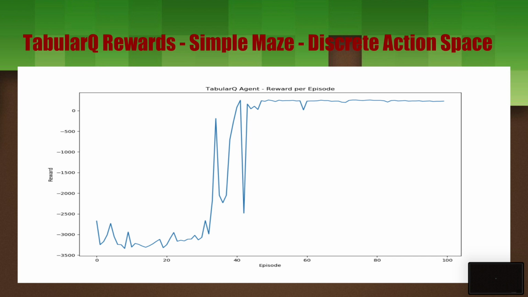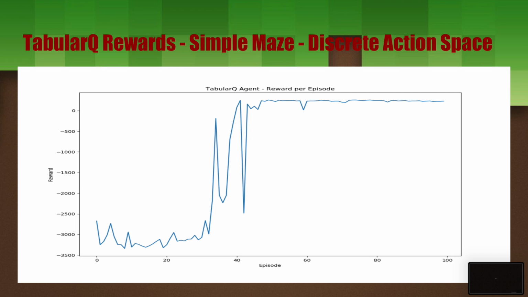For the tabular Q rewards, we have 100 episodes, and the reward range is from negative 3,500 to positive 280-ish. It starts out for the first 33 iterations of failing consistently. It doesn't reach the end, it has a very high negative reward, since the reward uses the distance from the end goal in the X direction.